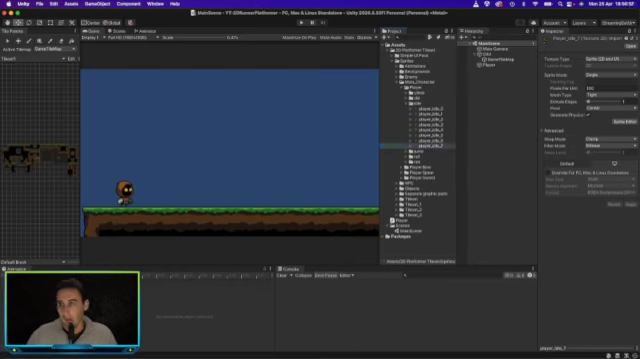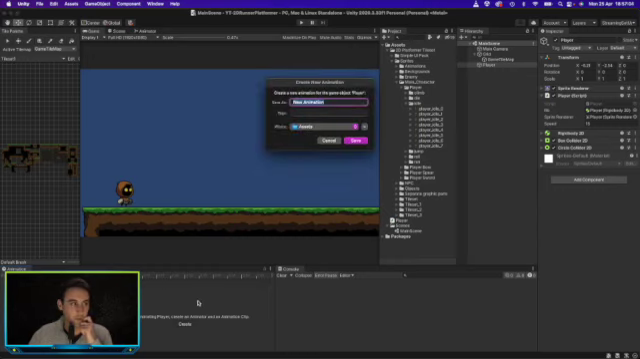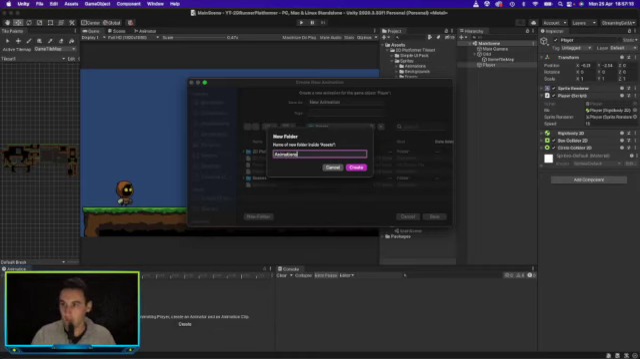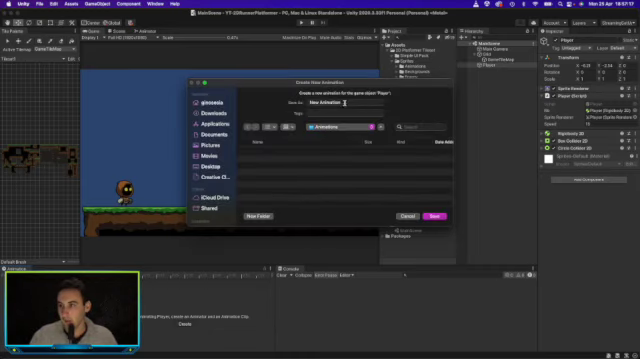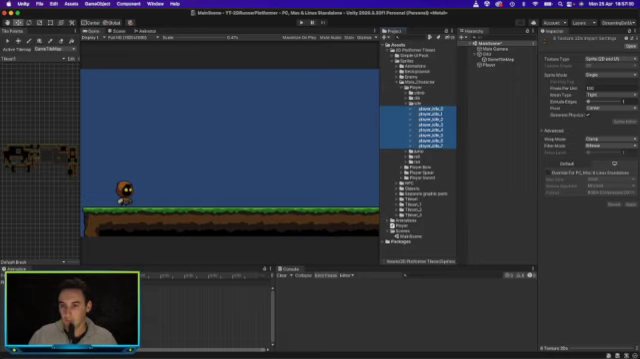So let's go ahead and create a new animation. First of all, let's create a new folder called animations, and in this folder we will call this animation player idle and save that. So now we can just drag and drop in our different images, and then if we play this you'll see the player is just bouncing up and down, but